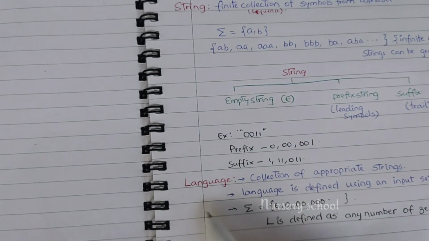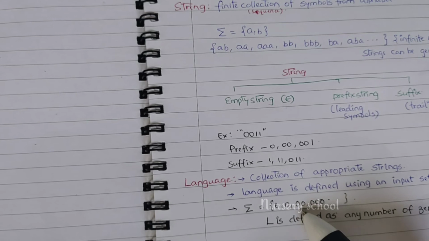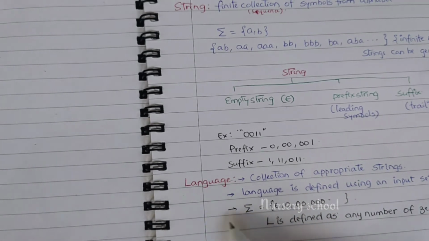A language can contain strings like epsilon, meaning no symbols at all, zero length, or 0, 00, 000, and so on. How can we define this language?